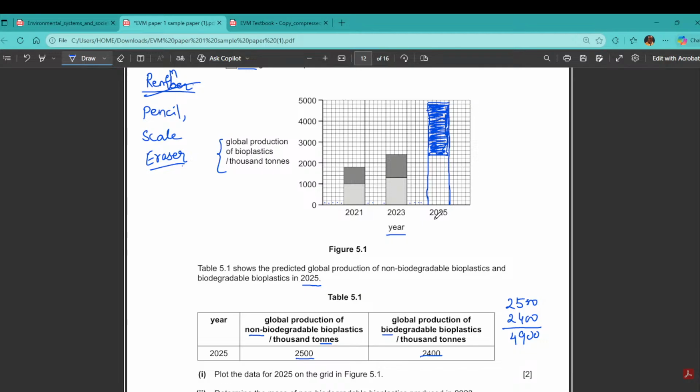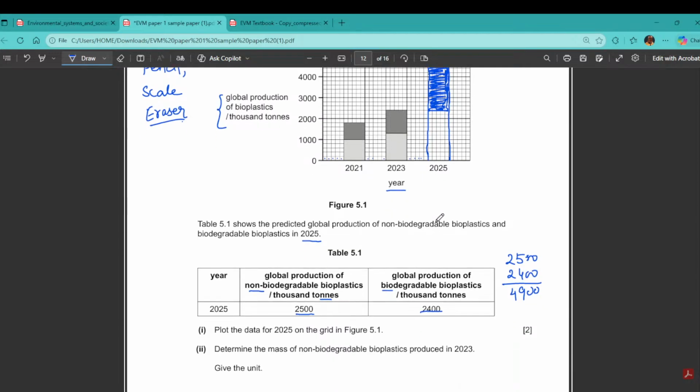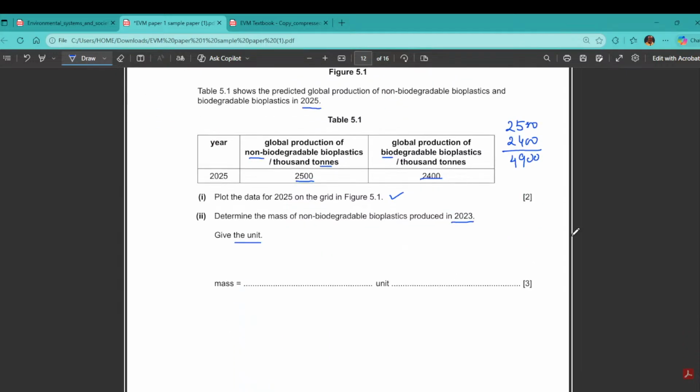That was easy, quite, right? Now the next one, plot the data, is done. Determine the mass of non-biodegradable bioplastic produced in 2023. Give the unit. Now this one is for 3 marks. That means we have to score 5 here, right? We are already done with 2 marks. Let's see the unit. Give the unit, it is mentioned, correct?